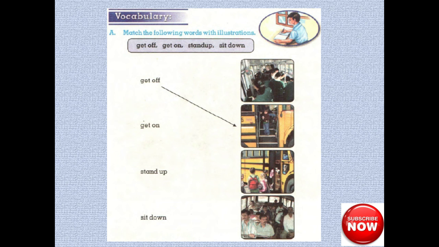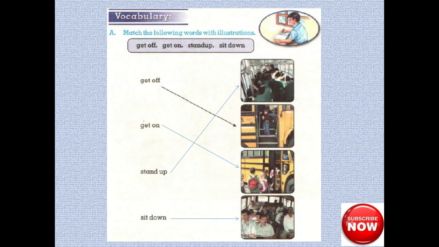Now you can see there are some pictures and some illustrations. You have to match these words with these illustrations. First example is done. Get off. Get off means utarna. You can see in this picture a kid is getting off. Get on. Chadna. Stand up. Sit down.